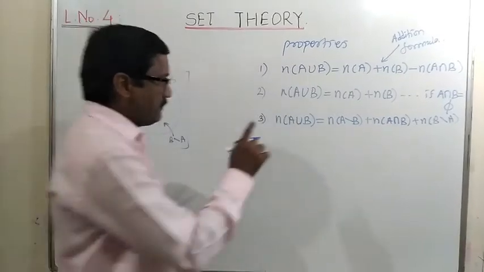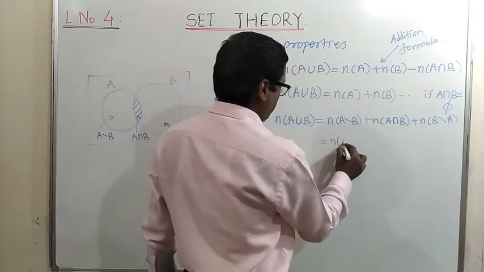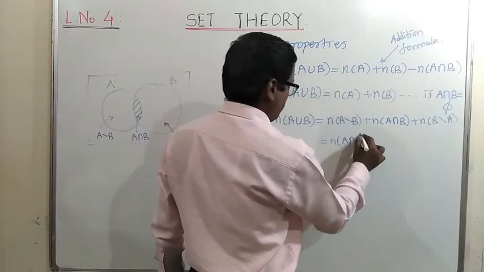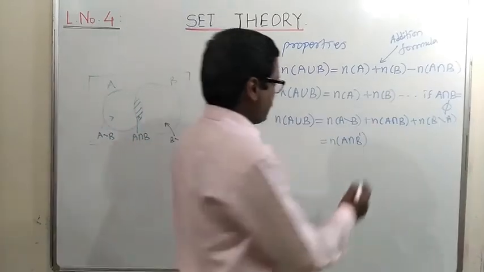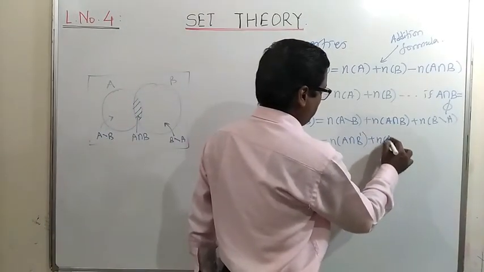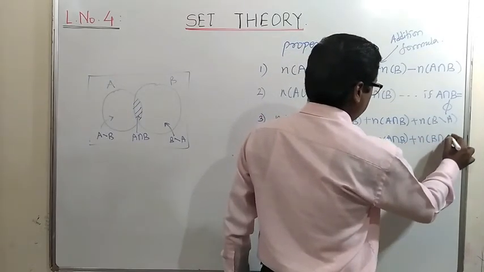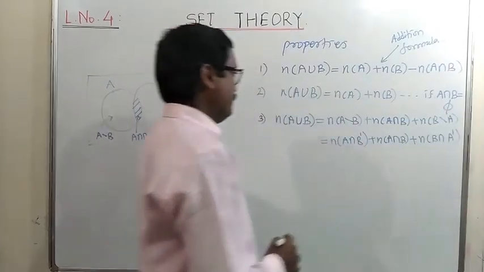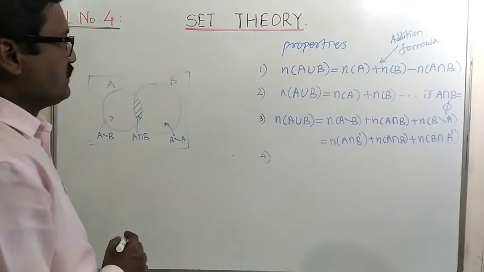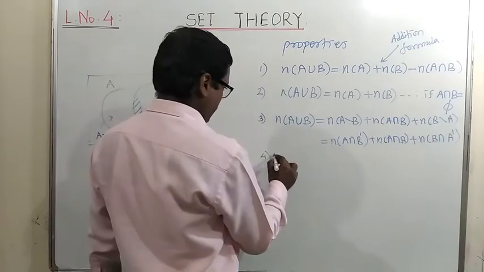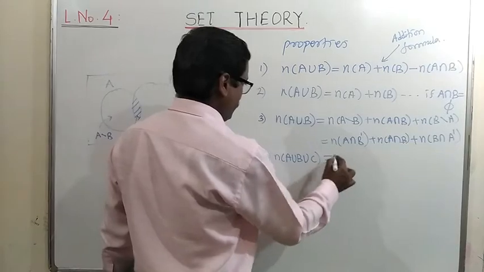In other symbols, we can write this as the number of elements in A intersection B complement, these two are the same, plus n(A intersection B) plus the number of elements in B intersection A complement. That will be the third formula. Then fourth, if there are three sets, then the number of elements in A union B union C is equal to